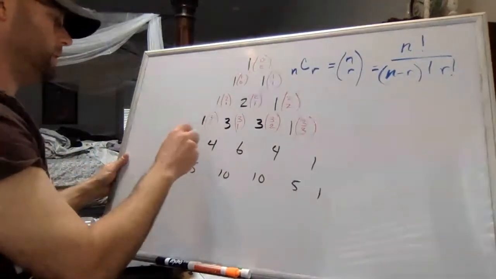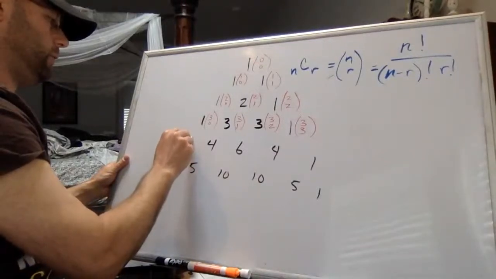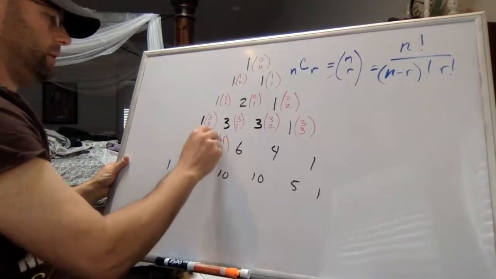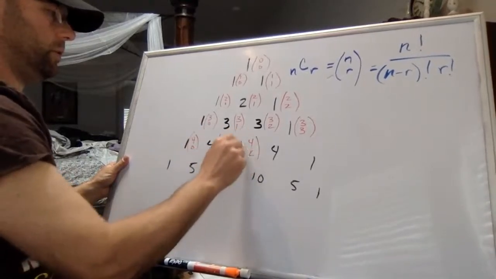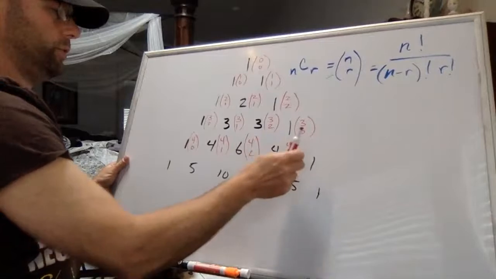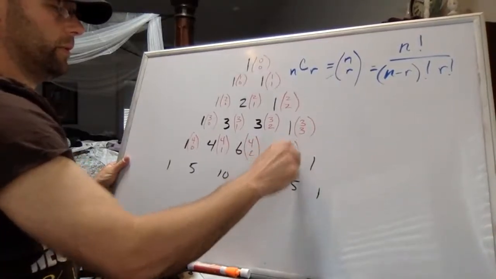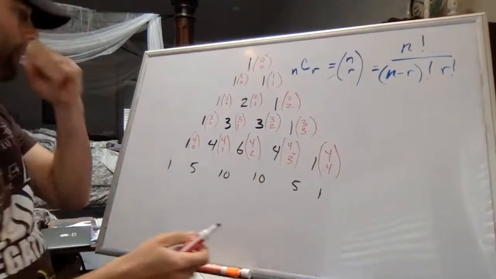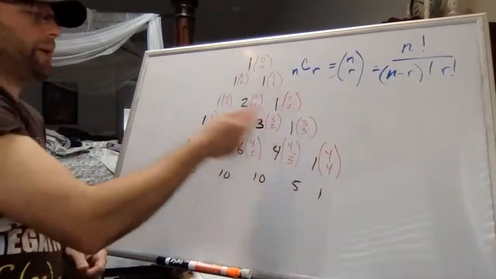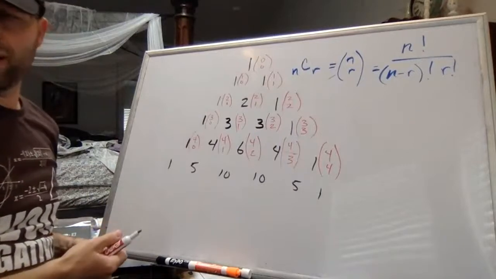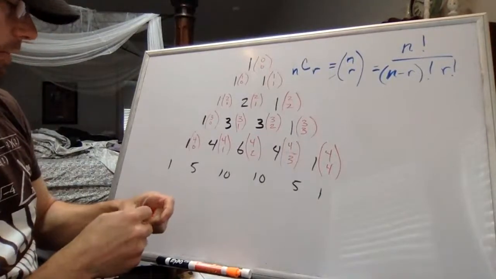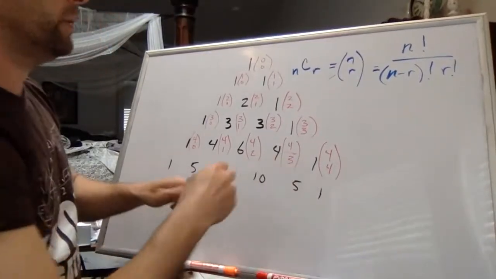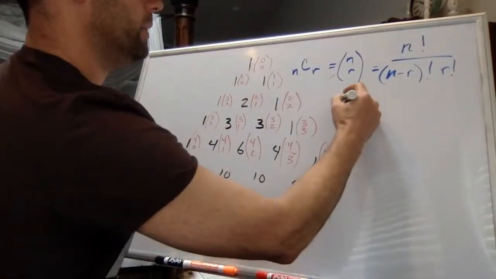same values. This would be 4, choose 0, 4, choose 1, 4, choose 2, 4, choose 3. It's not divided by. And 4C4. So it just so happens that these numbers in Pascal's triangle are generated by the combination counting function, which leads to what's called Pascal's formula. And this is in our book. Pascal's formula